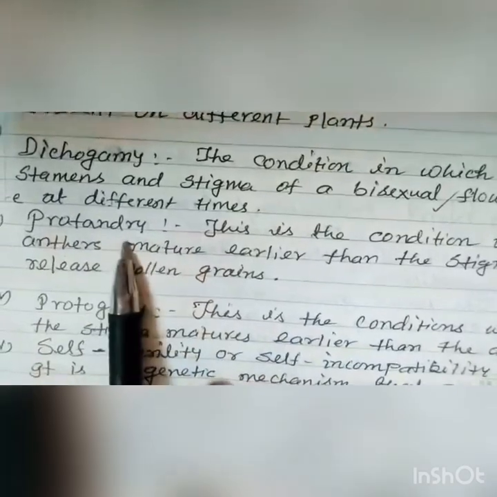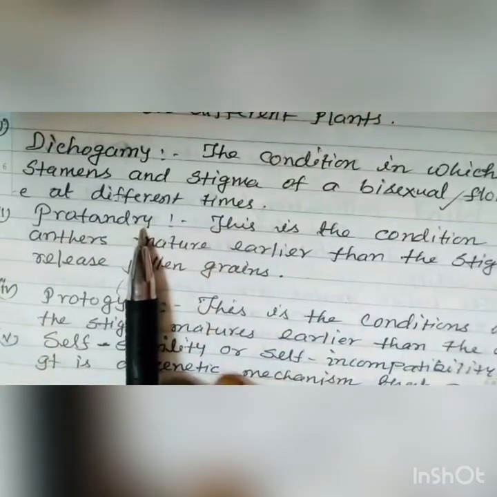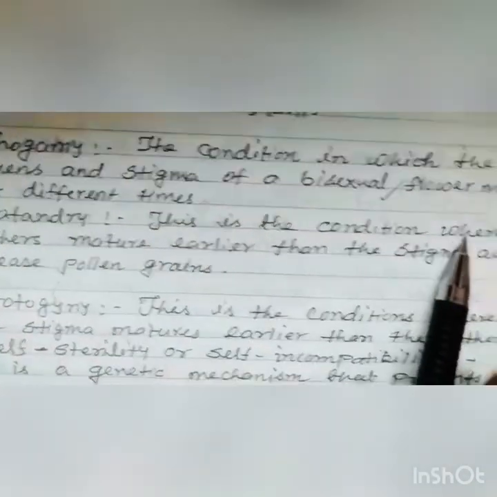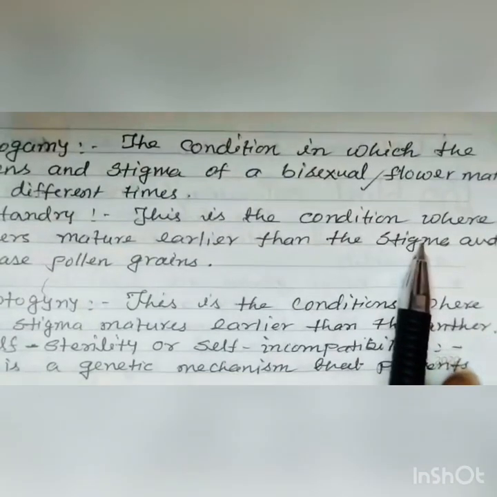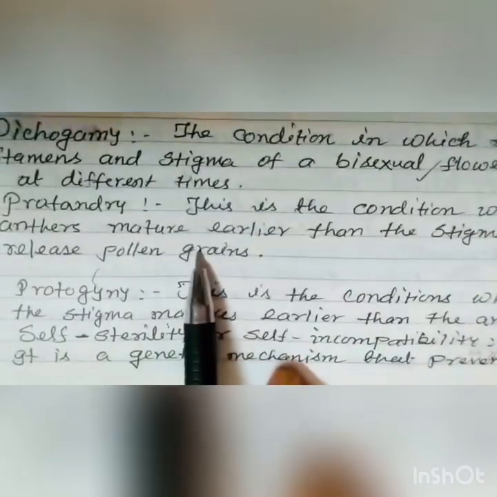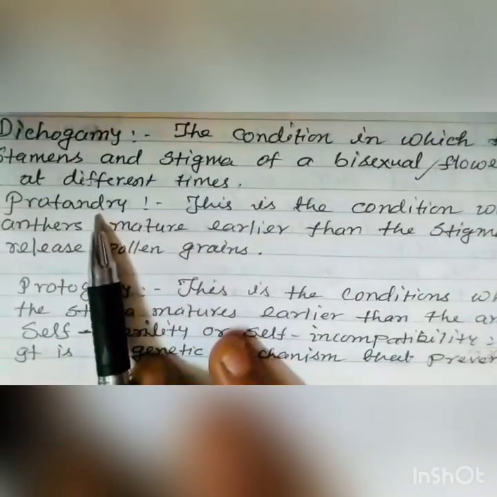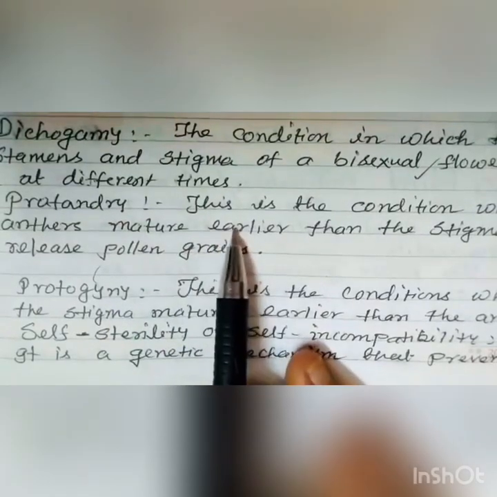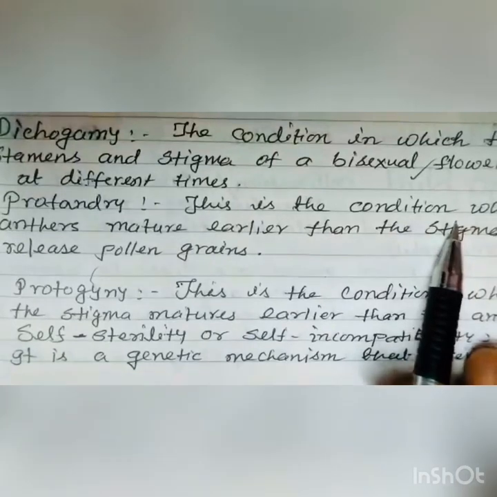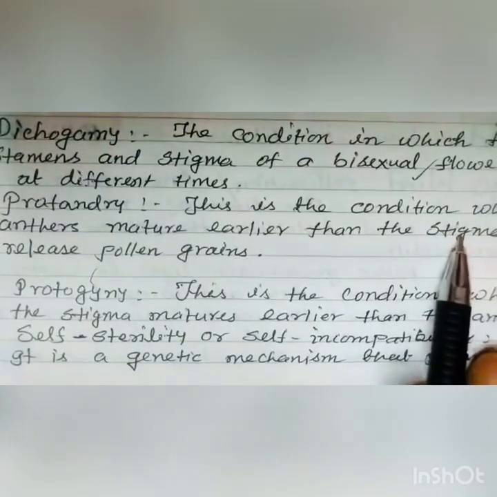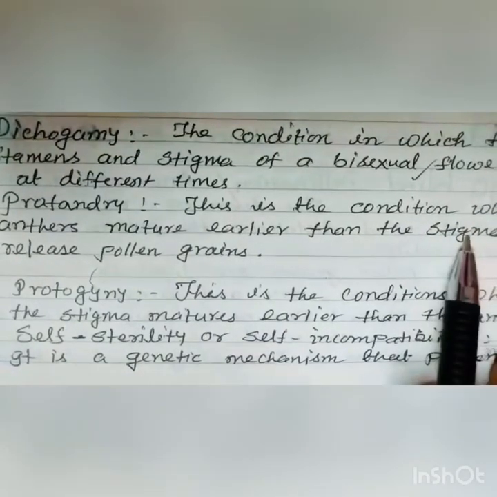The third condition is protandry. This is the condition where anthers mature earlier than the stigma and release pollen grains. In this case, pollen grains mature earlier and the stigma receives receptivity too late.